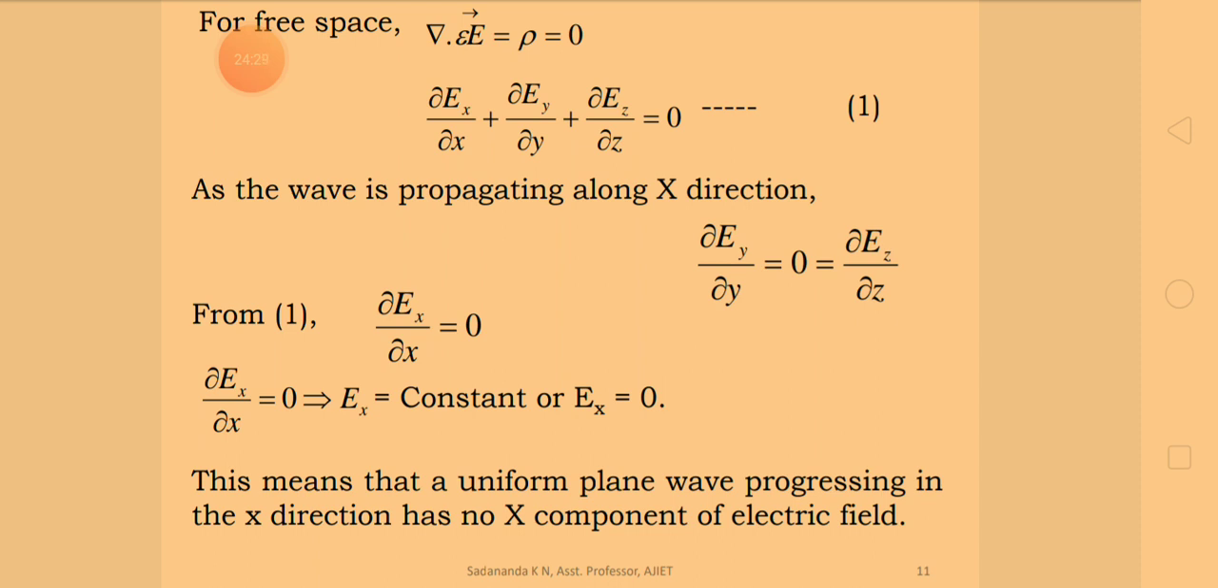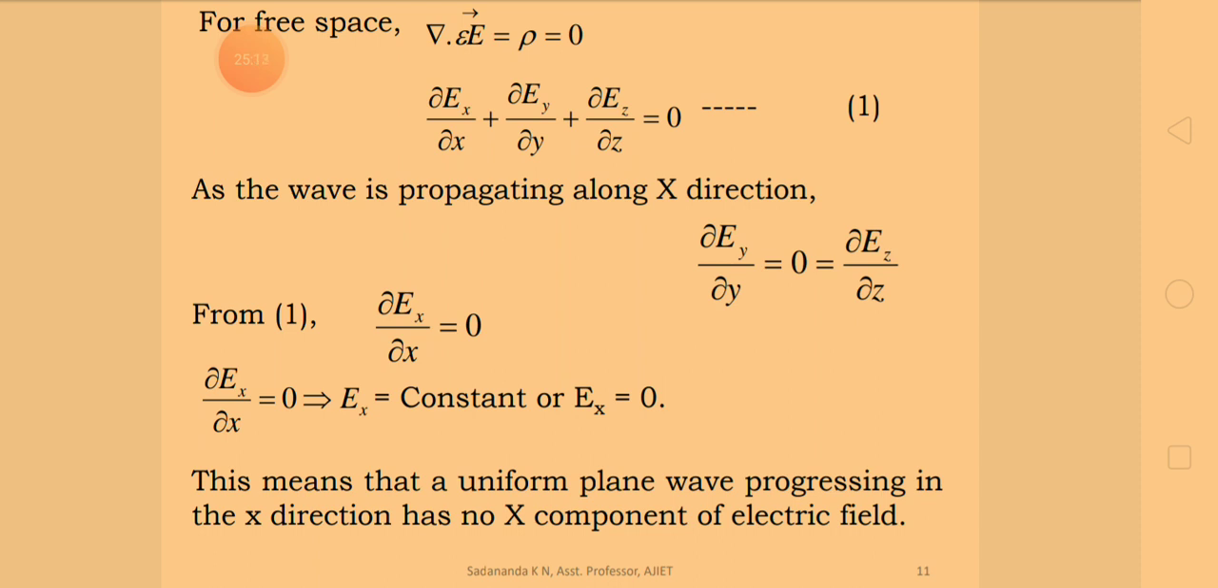Therefore, in case of free space, we can write the expression for the electric vector in 3 dimensions: dou by dou x of Ex plus dou by dou y of Ey plus dou by dou z of Ez, that is equal to 0. That's for free space, right. In this case, as the wave is propagating along the x direction, the Ey and Ez components remain constant along the y and z directions respectively.